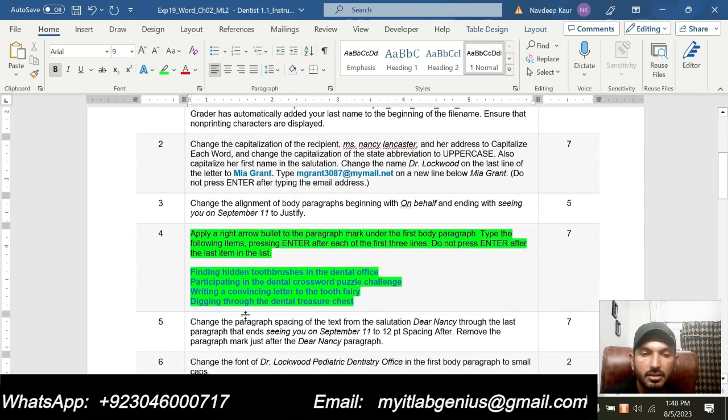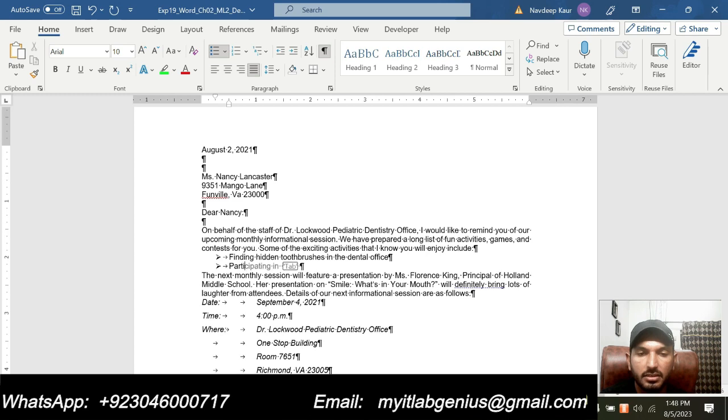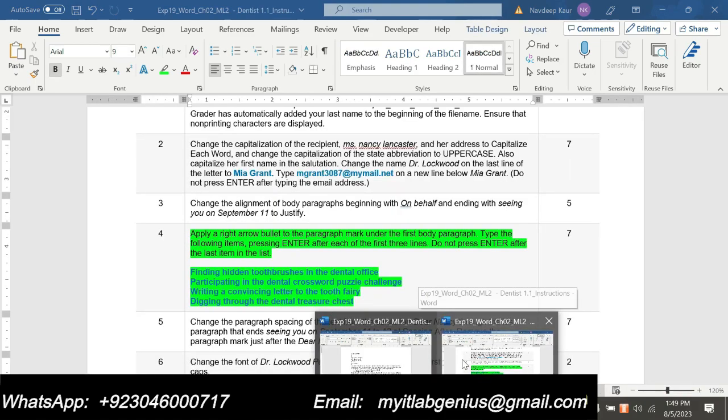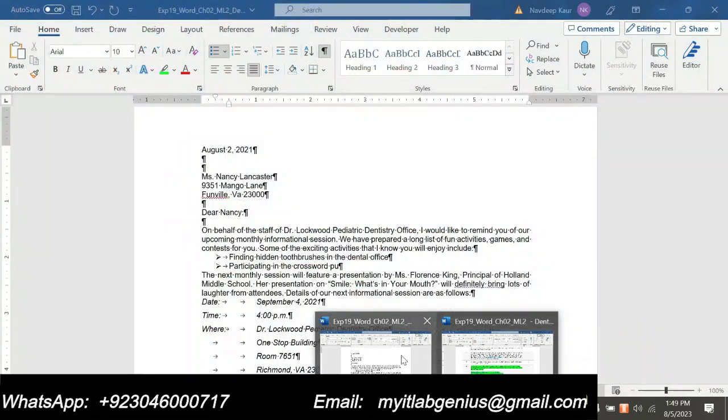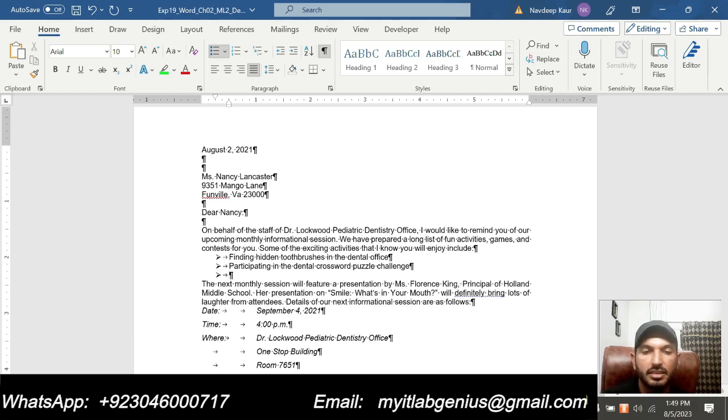The second bullet is participating in the dental crossword puzzle challenge. Participating in the dental crossword puzzle challenge. Now press Enter again.